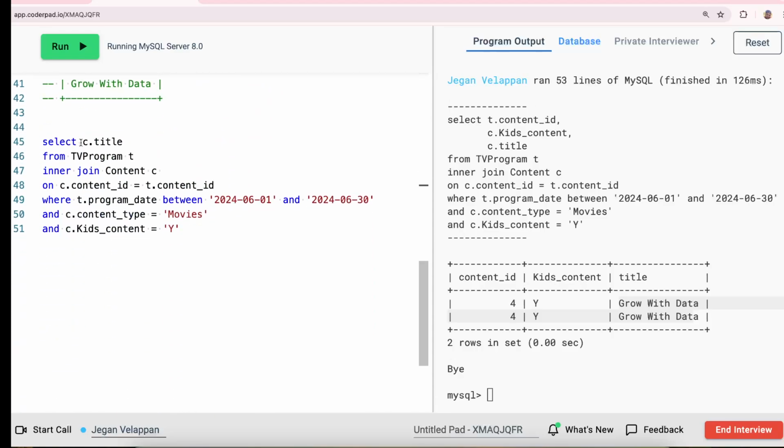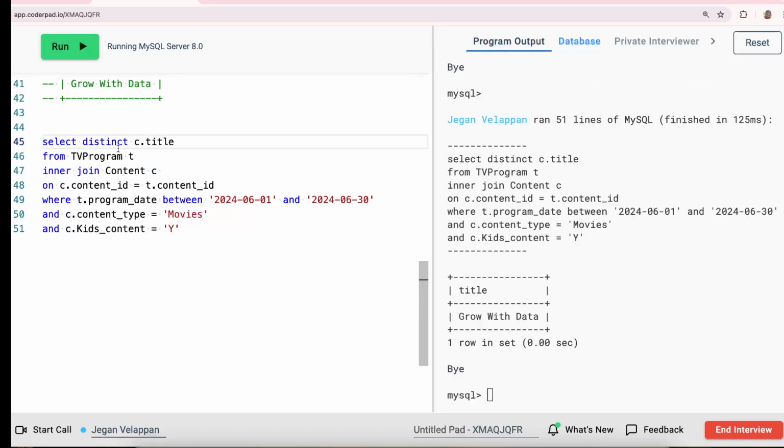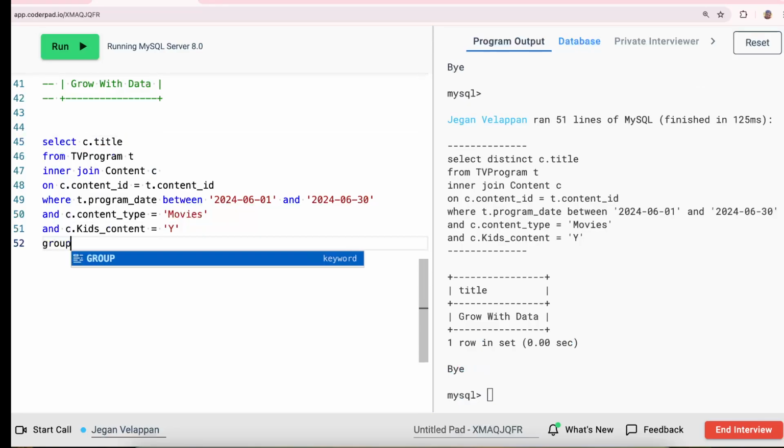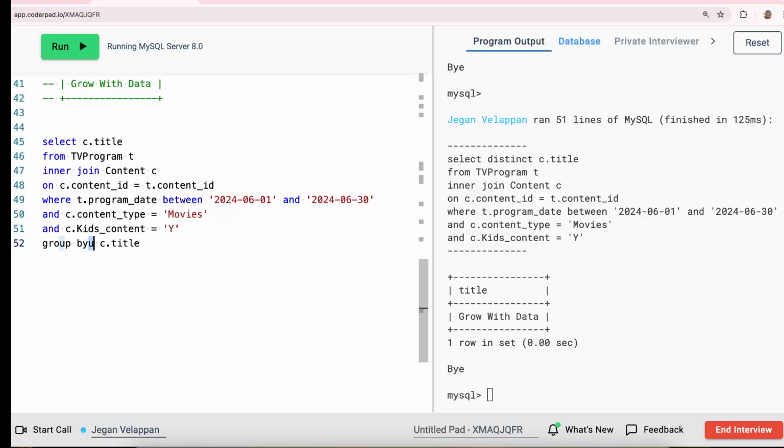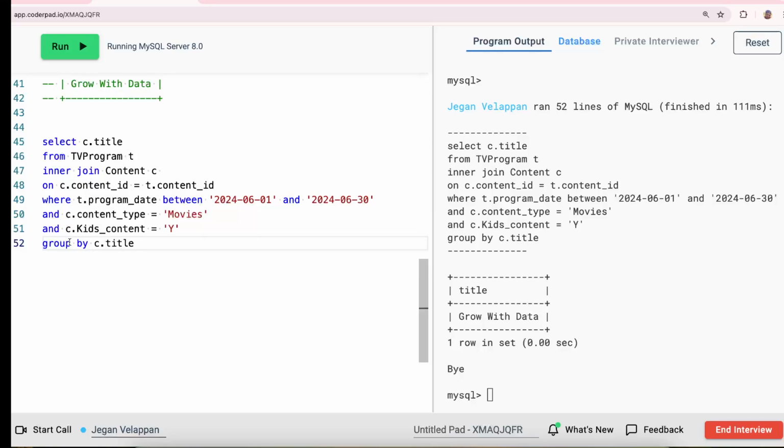So to eliminate the duplicates, you can simply say distinct. It will remove the duplicates. If you don't want to put distinct here, you can simply say group by 1, or group by c.title is the right way. So you can put distinct or you can put group by, however you want.